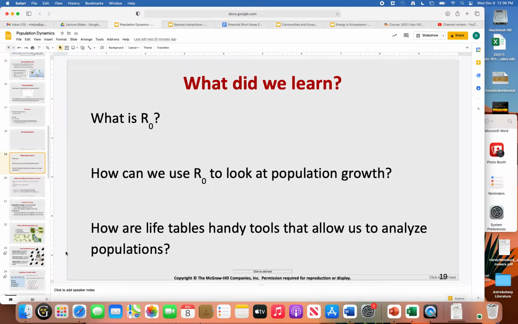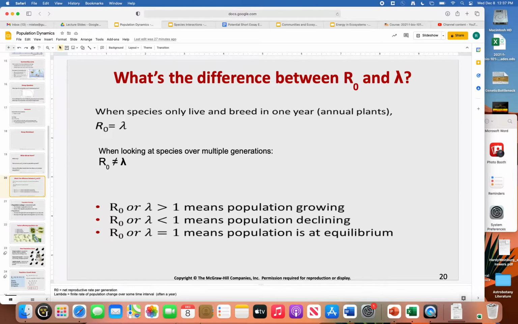All right, now the information on that handout that I gave you, I do expect you to know at least how to interpret the net reproductive rate number. All right, is the population increasing, declining, staying the same? Now, one thing you did also calculate on that worksheet was this lambda value. All right, so that was that finite rate of increase. And we also use that to look at a population in time.